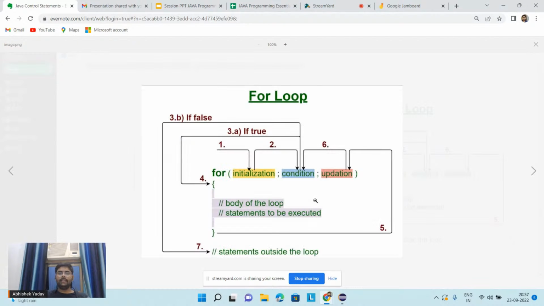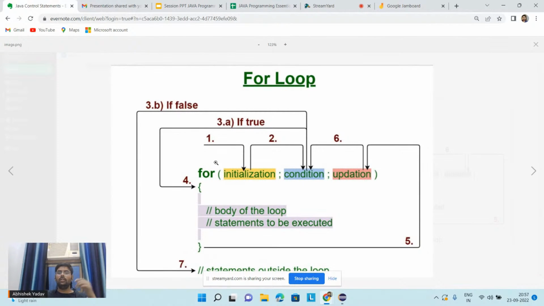Here you can see with the help of the example also, first the initialization expression will get executed. After that the system will go to the condition part. If the condition is true, then I will execute the code inside the for loop, the body of the for loop, and after executing the body, the system will go to the updation part. This updation part will get executed now. After executing the updation part, we will go back to the condition part.